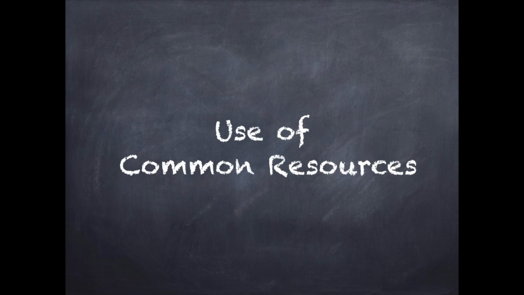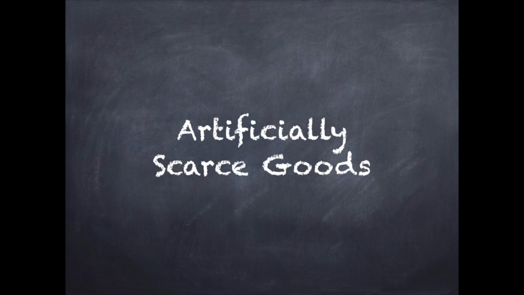The final category is artificially scarce goods, goods that are excludable but non-rival in consumption. We've already talked about pay-per-view movies as a common example. The marginal cost to society of allowing an individual to watch a movie is zero because one person's viewing doesn't interfere with another person's viewing. Yet cable companies prevent an individual from seeing a movie if he or she hasn't paid. Goods like computer software and audio files, which are valued for the information they embody, are sometimes known as information goods, and are also artificially scarce.